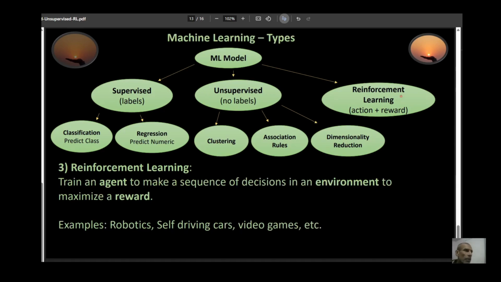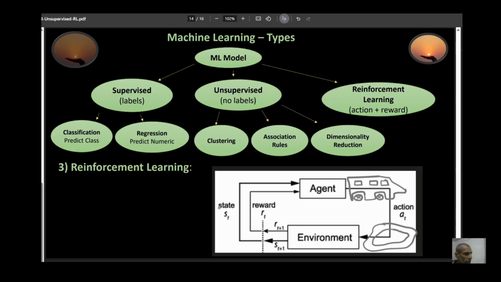And then you have reinforcement learning. In this case, you train an agent to make a sequence of decisions in an environment to maximize its reward. The sequence of decisions it makes, these are also called actions. So, for example, robotics, self-driving cars, video games. So, let's understand this through an example.